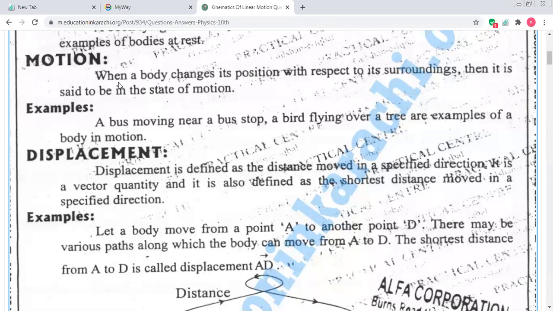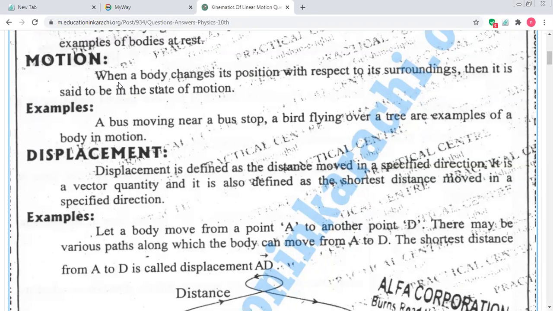Next topic we have, definition we have: motion means body movement. When a body covers displacement and changes its position, it is the vice versa of rest. It means it is exactly the opposite. Motion: when a body changes its position and covers displacement with respect to its surrounding, then it is said to be in a state of motion.